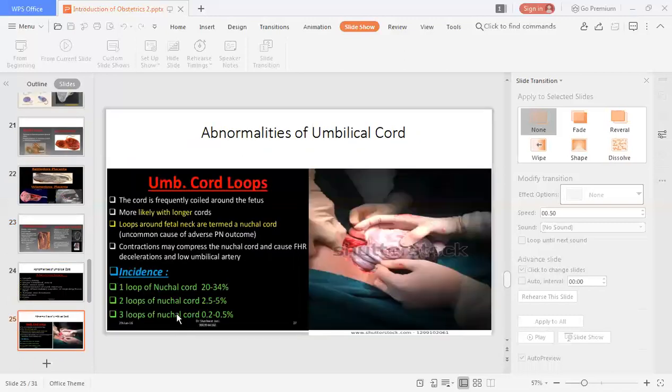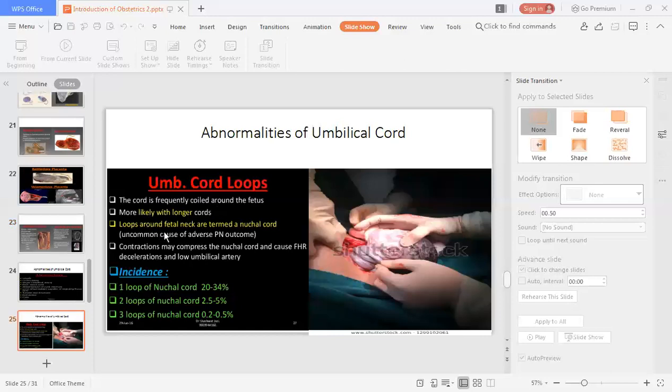As for the length of the cord, again there are loops, as we see in this diagram. These are the loops. How many loops? One, this is two, and this is three loops present around the neck. This may be an abnormality of the umbilical cord because of its long length. The cord is frequently coiled around the fetus, which is more likely with longer cords.